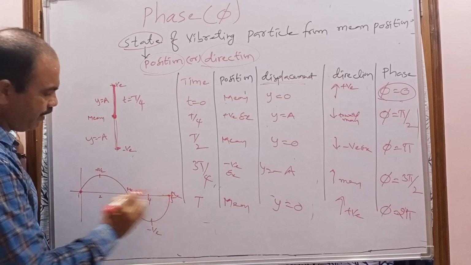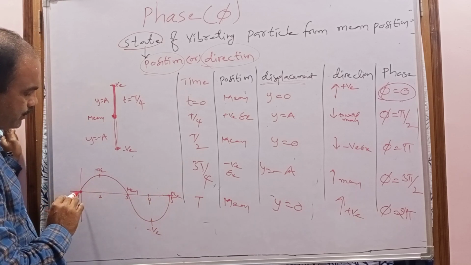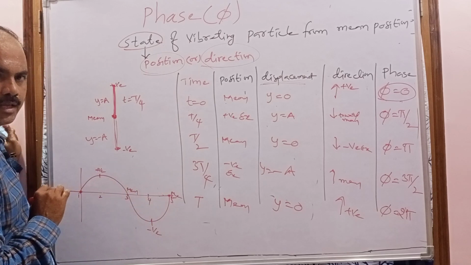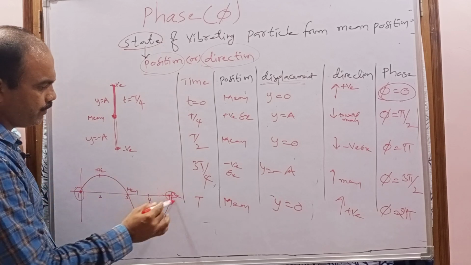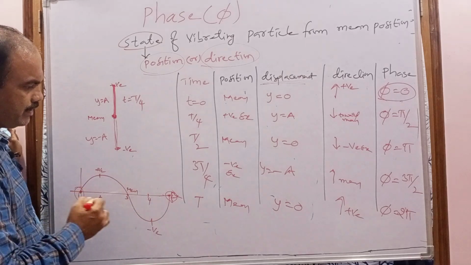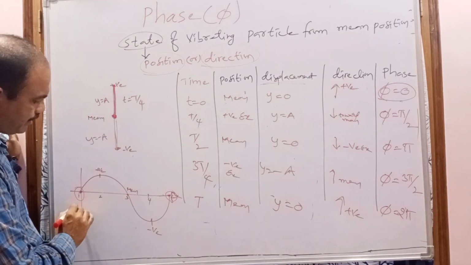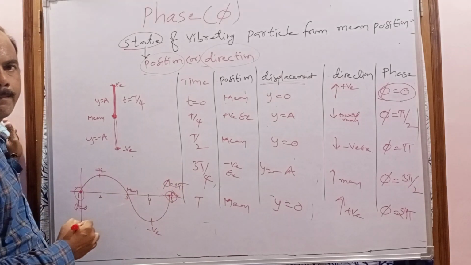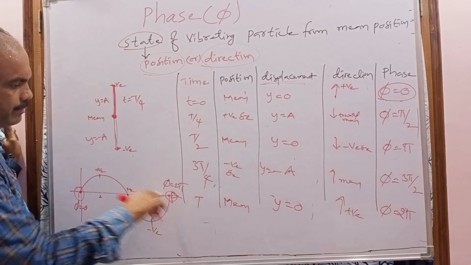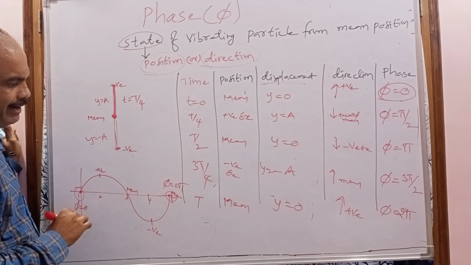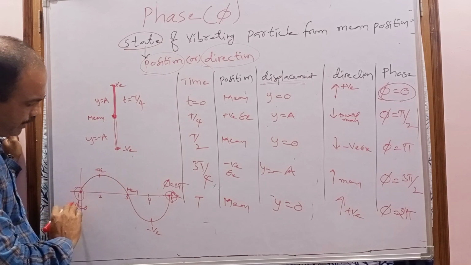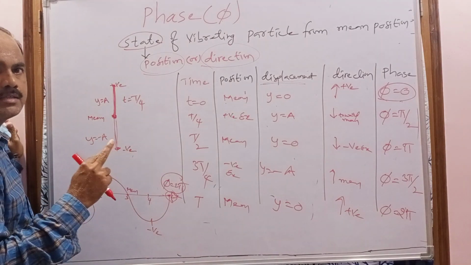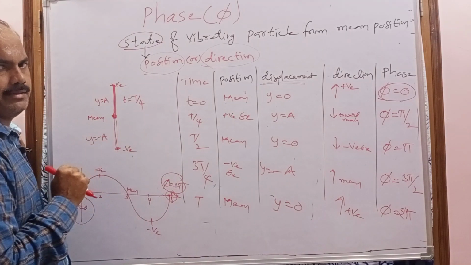Now in positions 1 and 5, what is happening? The displacement is the same and the direction is also the same. At the first position and at the fifth position, the displacement is 0, and again the direction is the same. Here phi equals 0, here phi is equal to 2 pi. And if the phase difference between the two particles is 0 or 2 pi, then we say that the two particles are said to be in phase.